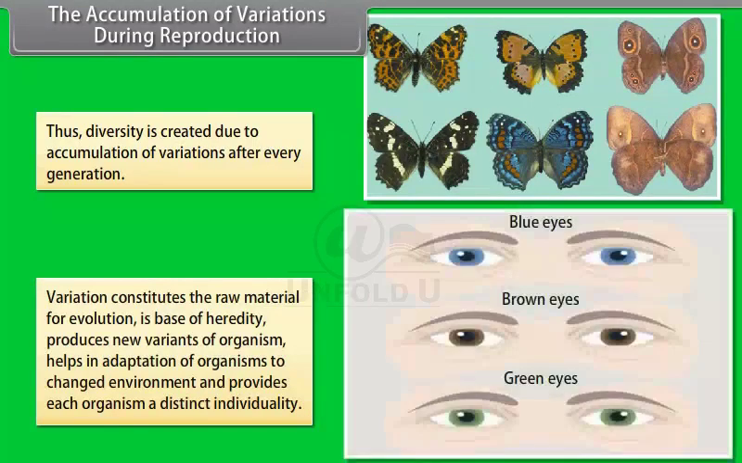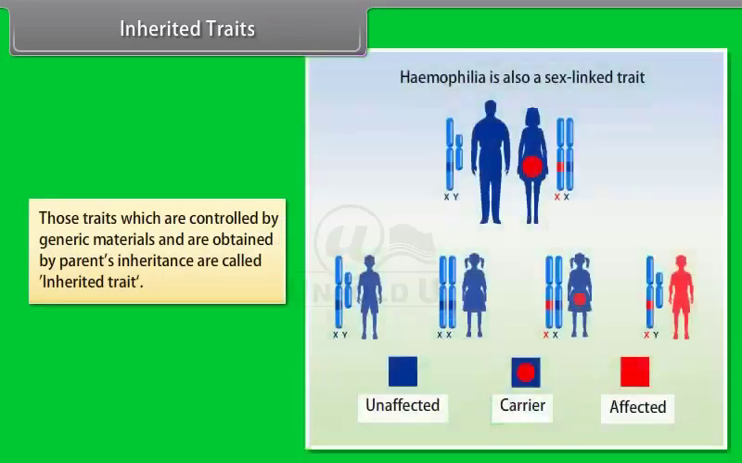Variation constitutes the raw material for evolution, is the base of heredity, produces new variants of organisms, helps in adaptation of organisms to changed environment, and provides each organism a distinct individuality. Inherited traits. Those traits which are controlled by genetic materials and are obtained by parents' inheritance are called inherited traits.